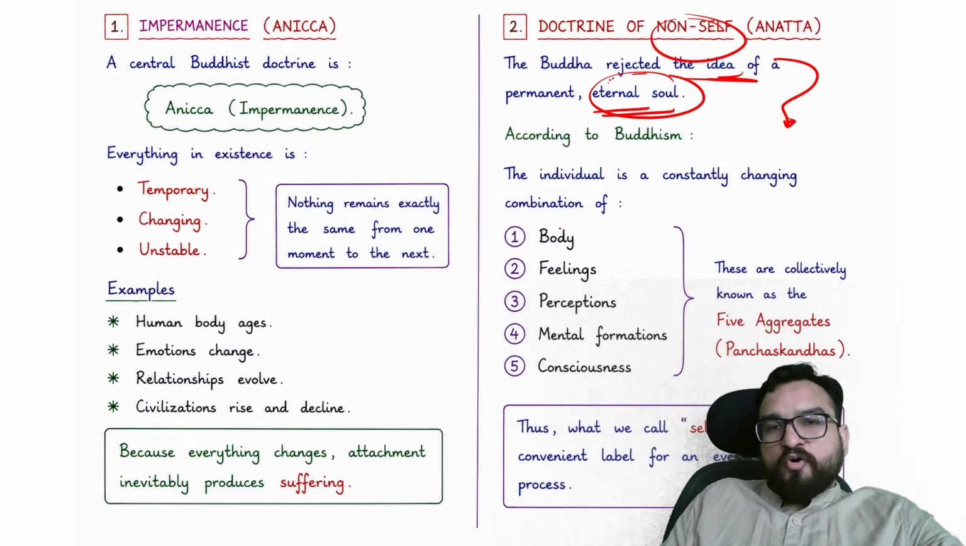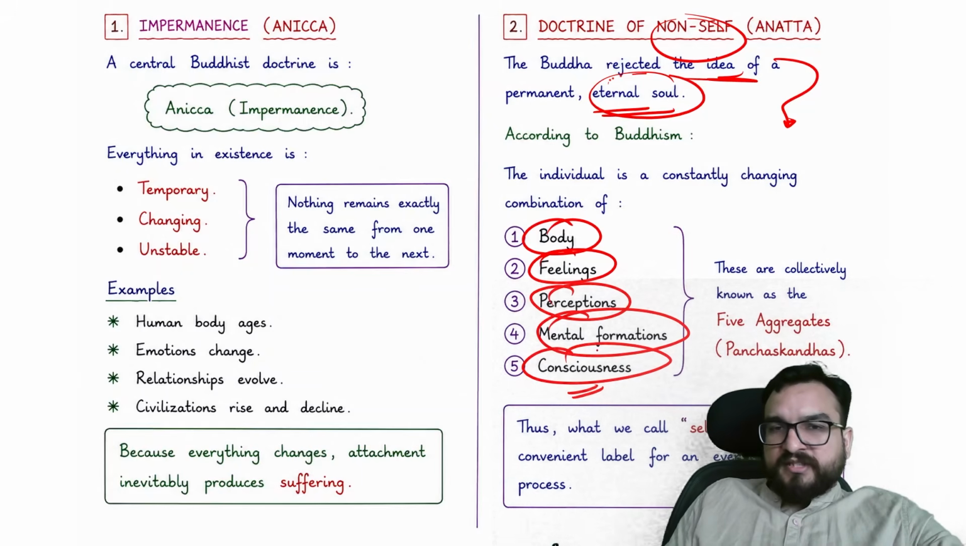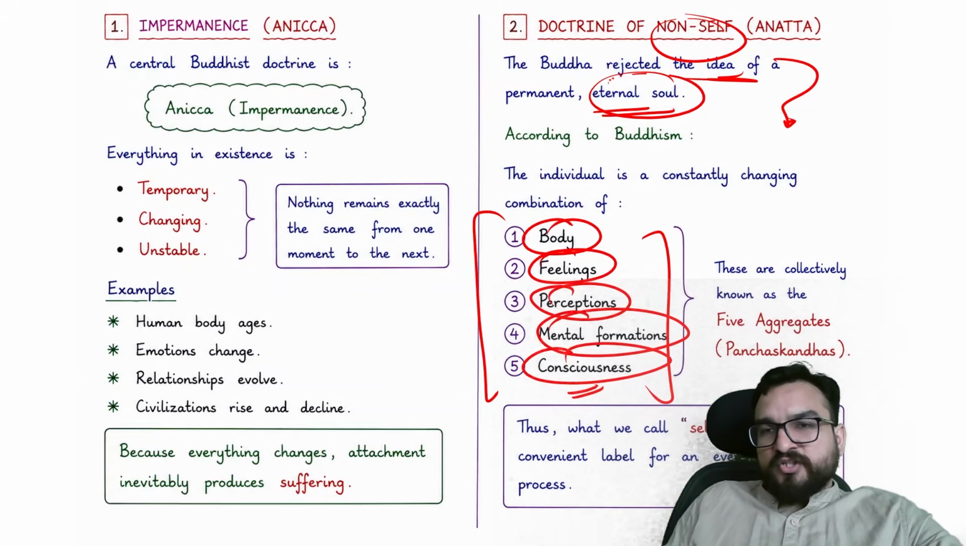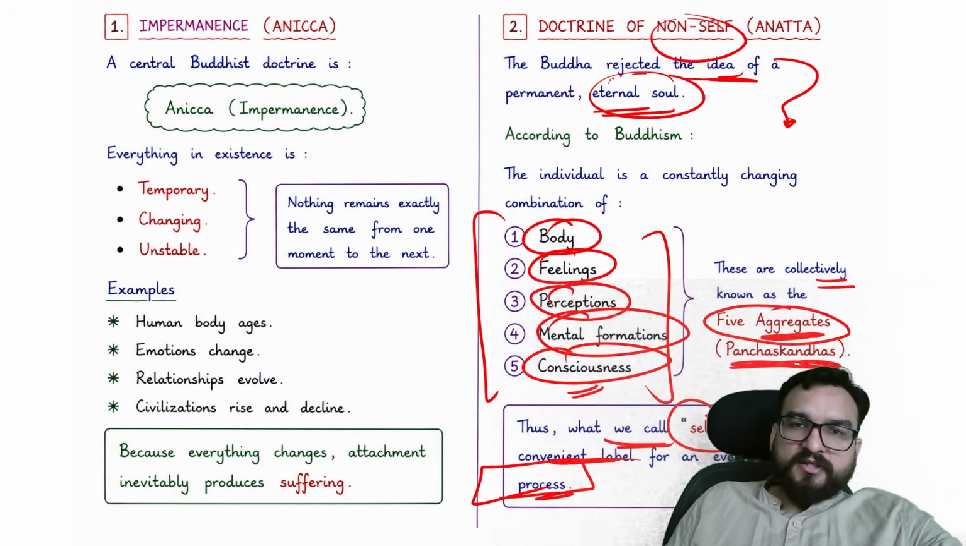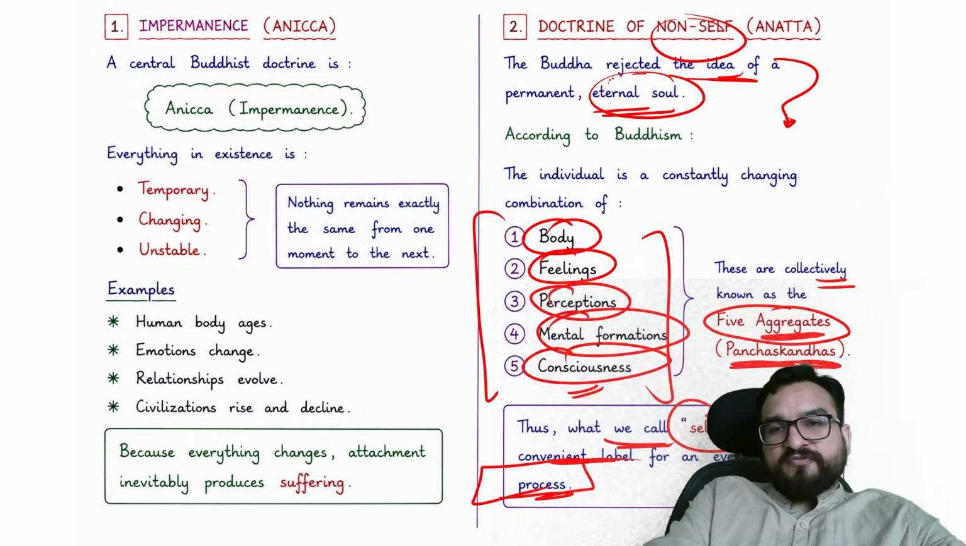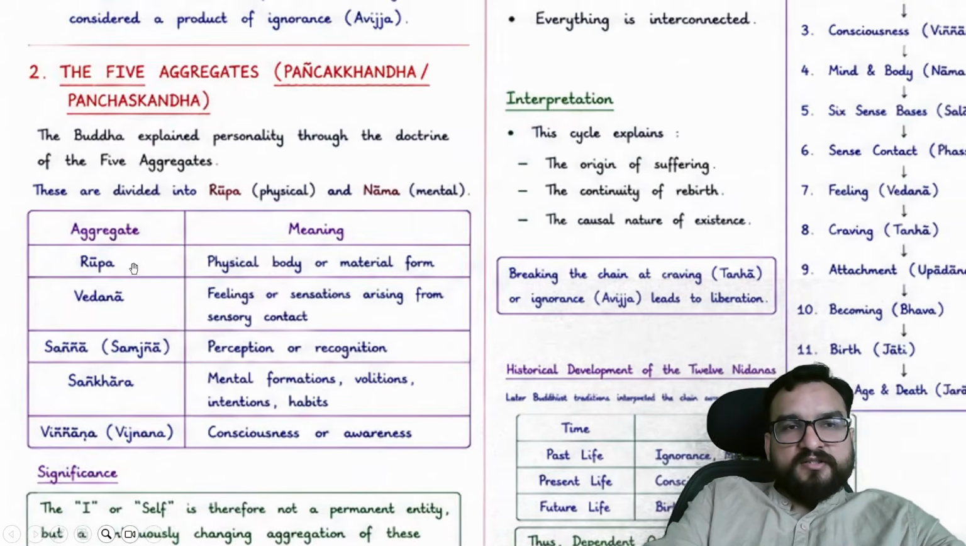We are built up of our body, feelings, perception, mental formation and consciousness, right? Once this is gone, we are gone, and this keeps on changing over here. So they say that these are collectively known as five aggregates, Panch Skandhas. Thus, what we call self is only a convenient label for an ever-changing process, right? What are those five aggregates, Panch Skandhas?